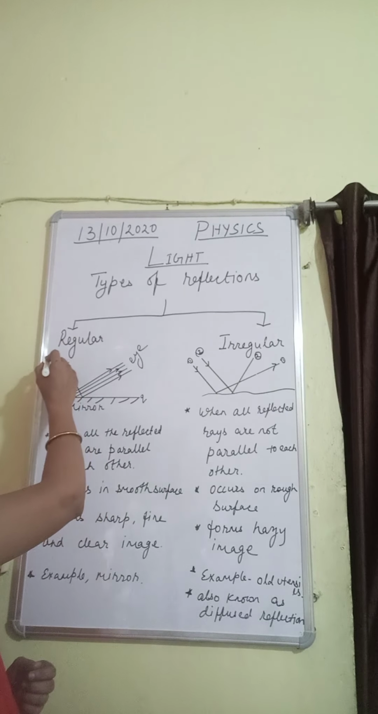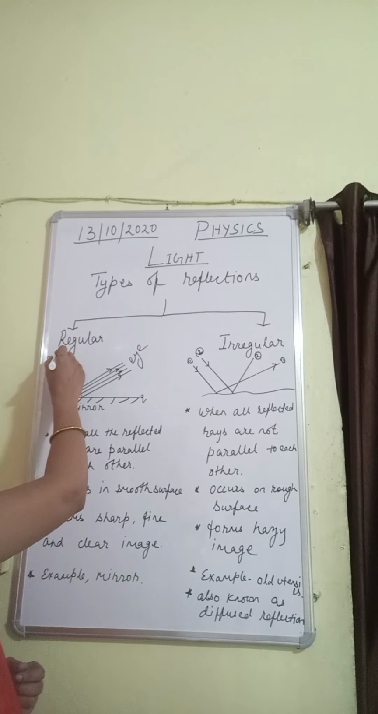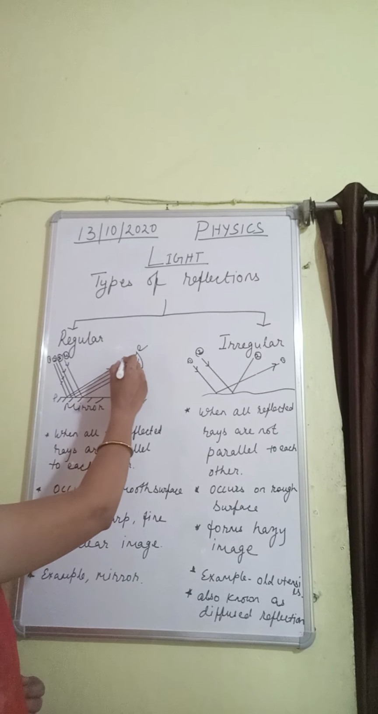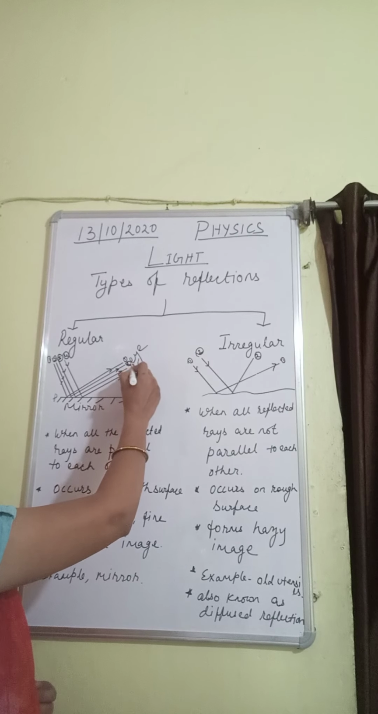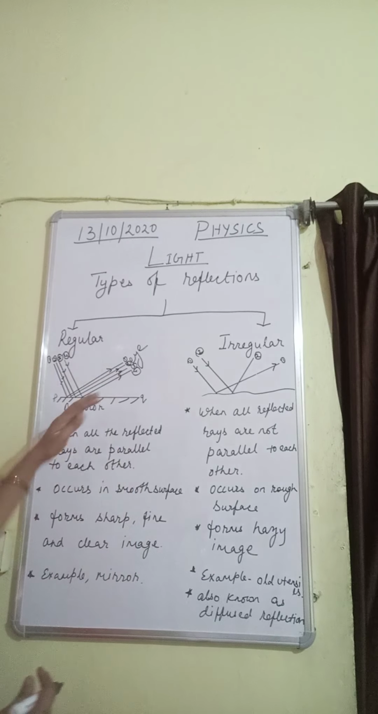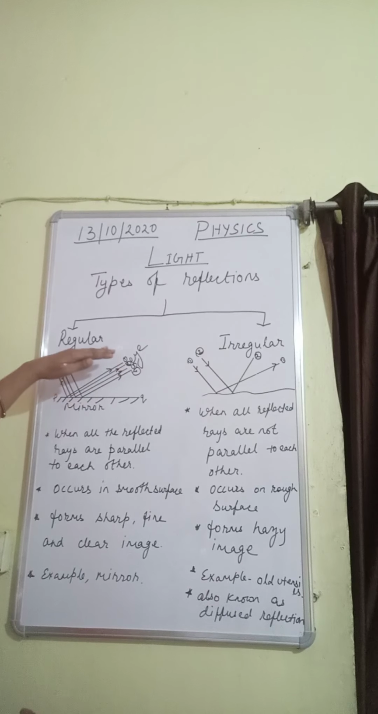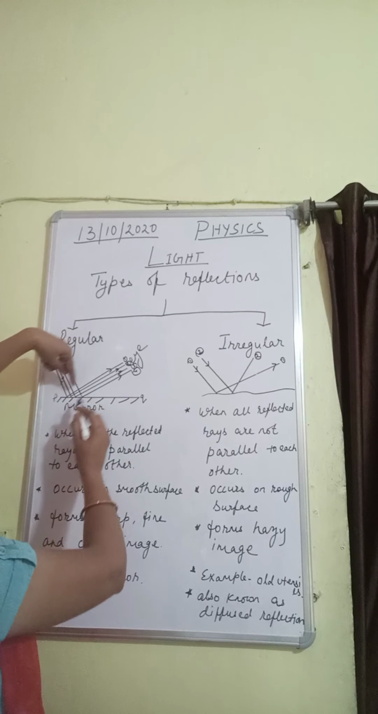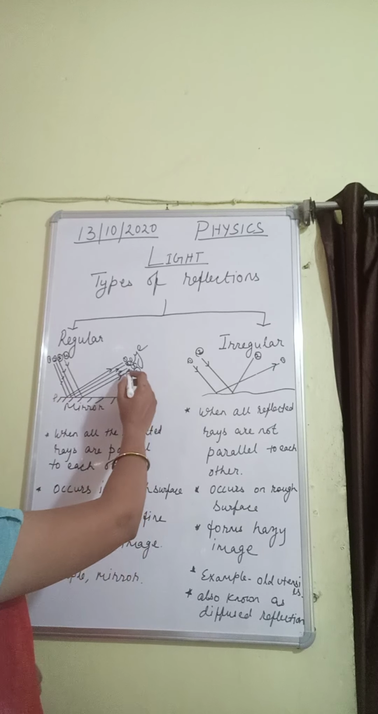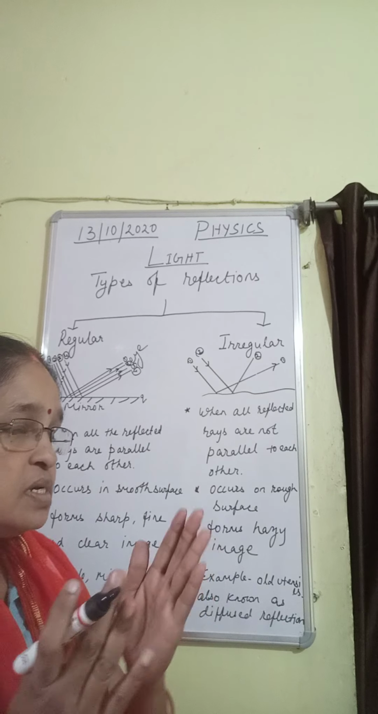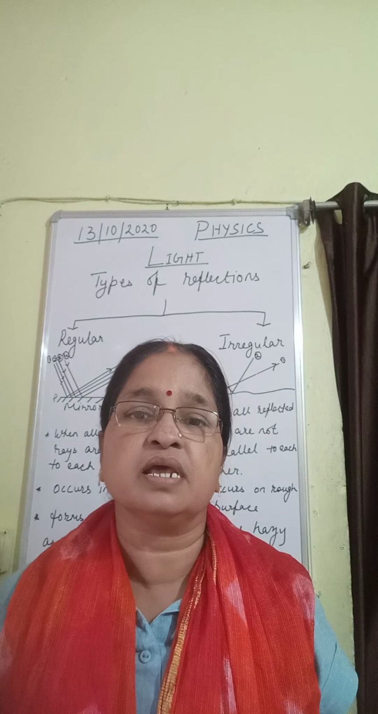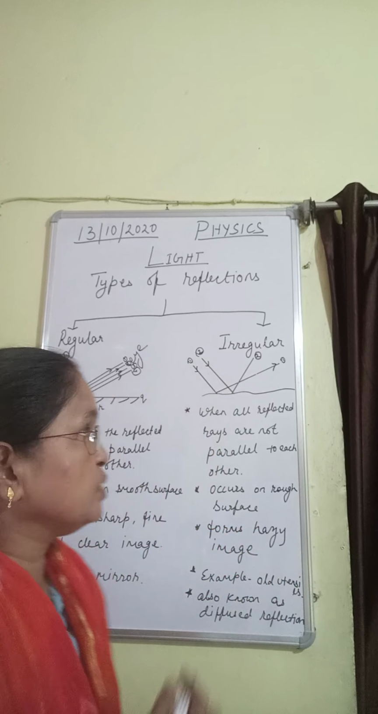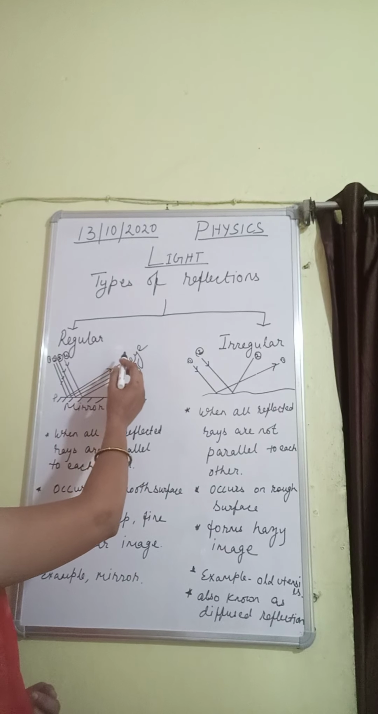So here in the figure I have shown 4 incident rays, numbering I am giving here, and so the 4 reflected rays I have shown you here. From the figure, students, you are seeing that all the reflected rays are parallel to each other. Where all the reflected rays are parallel to each other, that type of reflection is known as regular reflection.